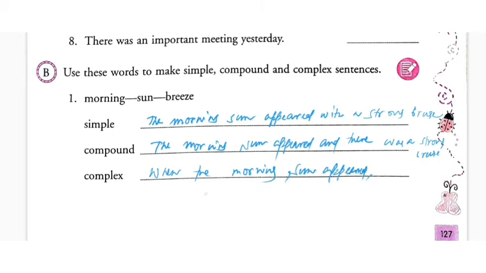So you can see I have used a subordinating conjunction here, and a subordinate clause also. This way we can convert the same sentence we have written in three ways.